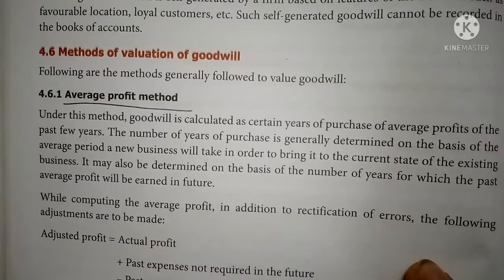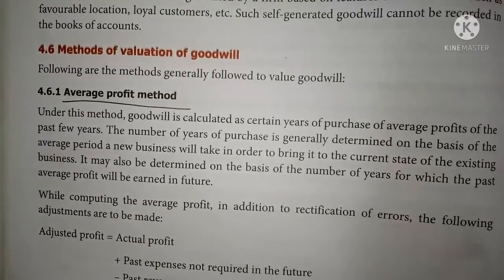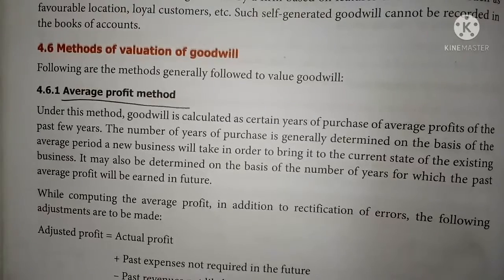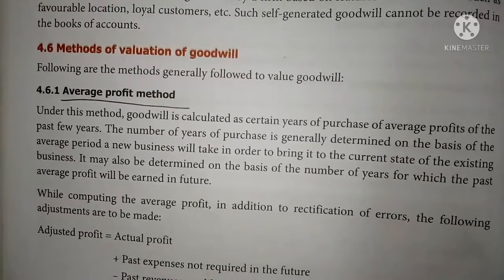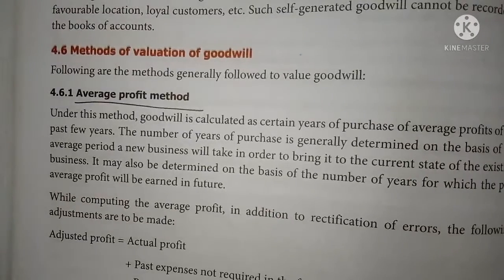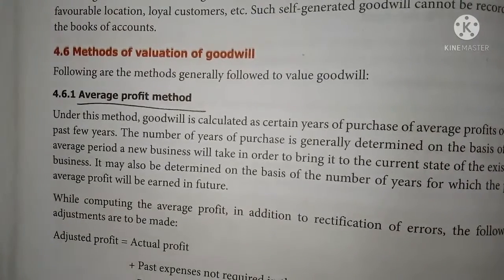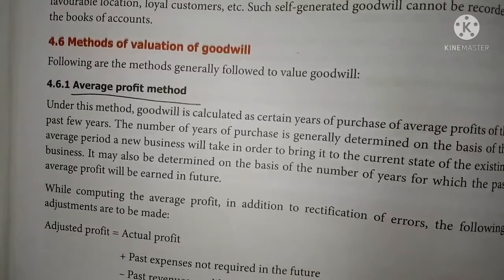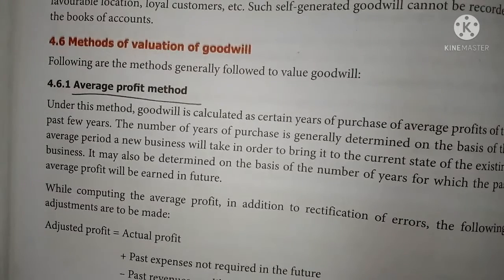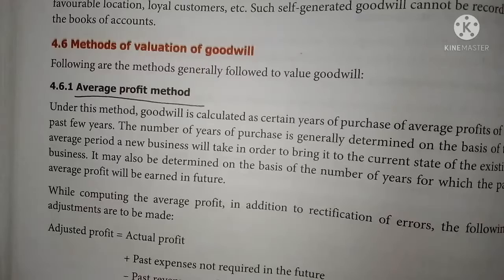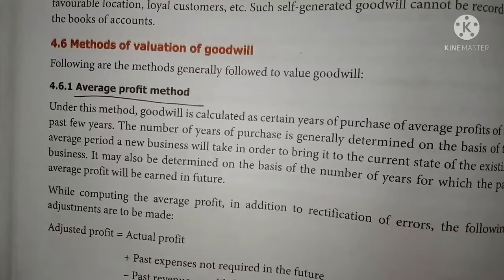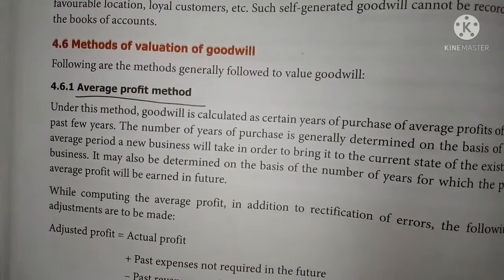Adjusted profit is equal to actual profit with these adjustments: past expenses not required in the future, past revenues not likely to be earned in the future, additional income expected in the future, and additional expenses expected to be paid in the future. These four adjustments should be made to the actual profit to arrive at the adjusted profit. The average profit may be calculated by either the simple average method or the weighted average method.